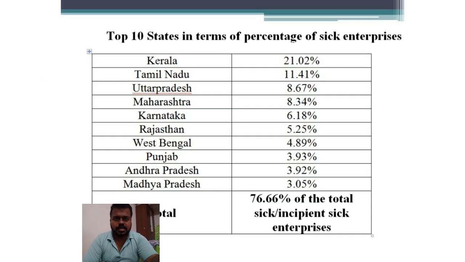Next, this table shows the top 10 sick industry states in India. The state with the most number of sick industries in the country is Kerala, followed by Tamil Nadu, and you can see the list, and it ends in Madhya Pradesh. These are the top 10 states in terms of percentage with sick enterprises in India.